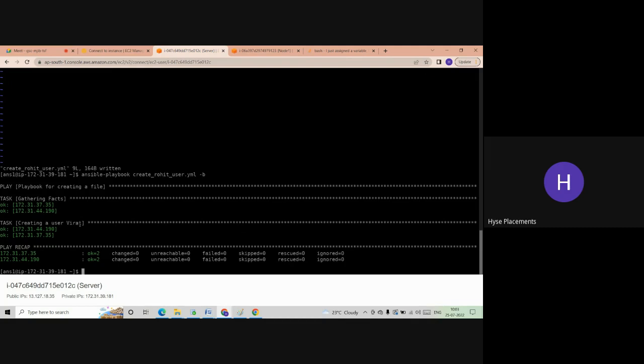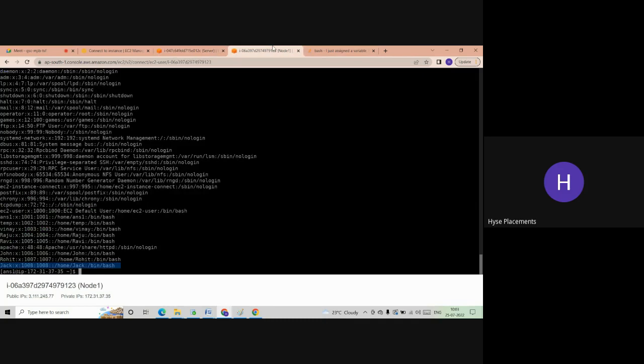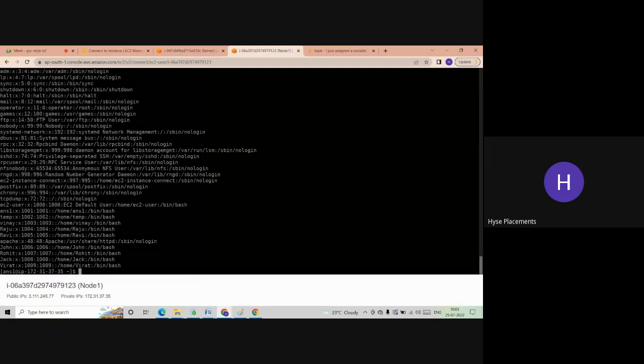So the variable name can be anything. Okay, you can take any variable name. You can take user one, user-1, US1. You can take variable name as A also. If you take A, wherever you need Virat, there you have to give A, which is surrounded with flower braces. Okay. Now here you can check whether the Virat user is created or not.